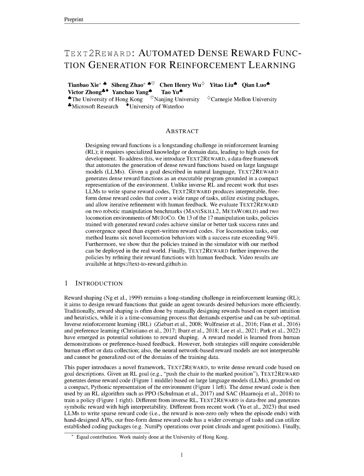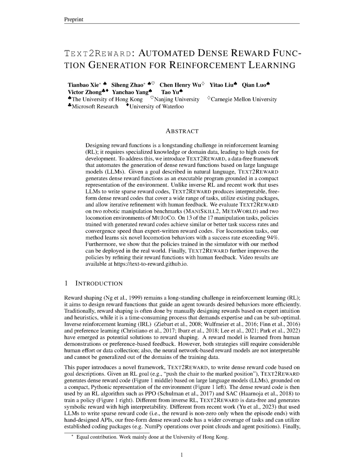Inverse reinforcement learning, IRL, and preference learning have emerged as potential solutions, but they still require considerable human effort or data collection. Text2Reward takes a different approach by generating dense reward code based on goal descriptions.